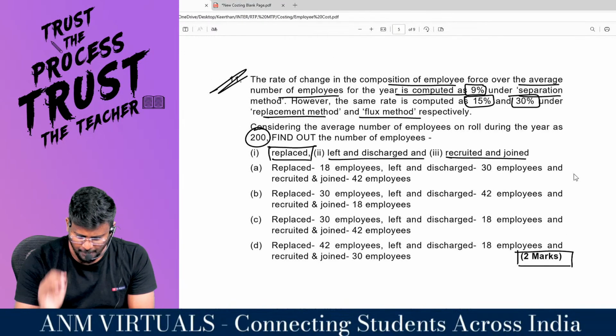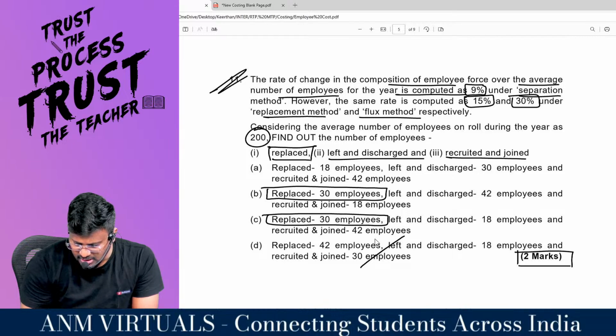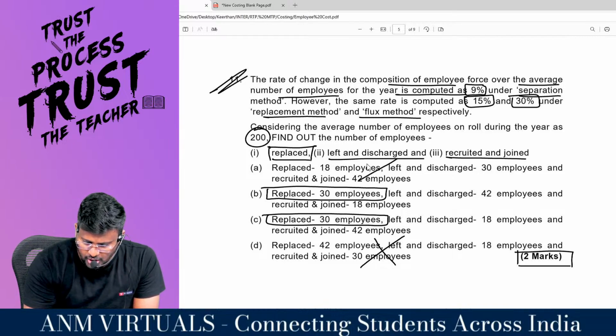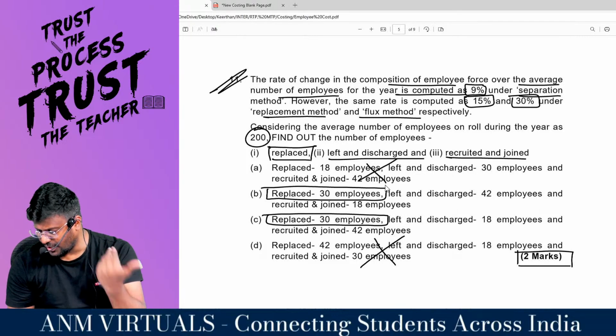So the first one is replaced. Replacement, you are having 30 employees for this option and replacement 30 employees for this option. So this should not be the option and also this should not be the option, right? So if I find out one more figure, I think I can finalize the answer.